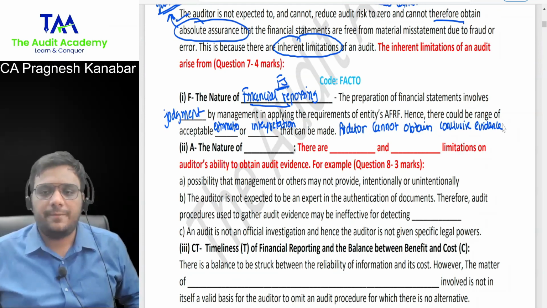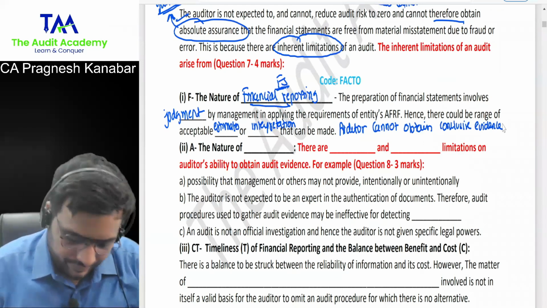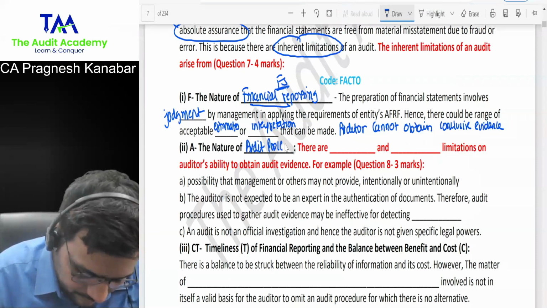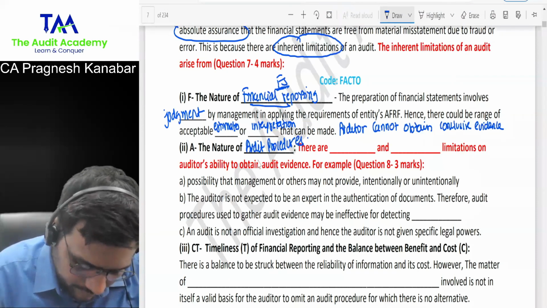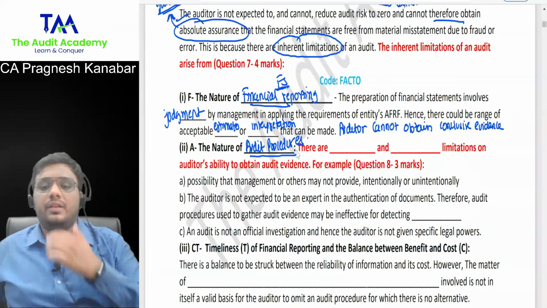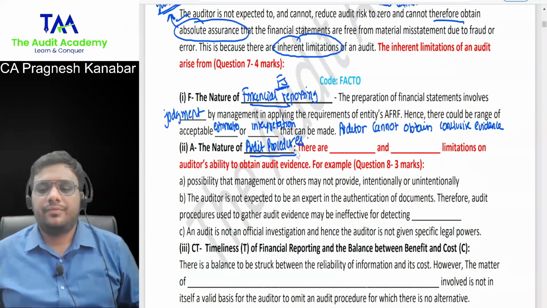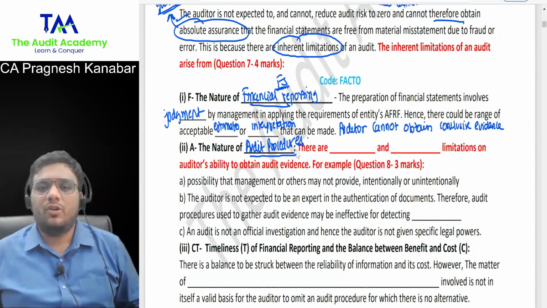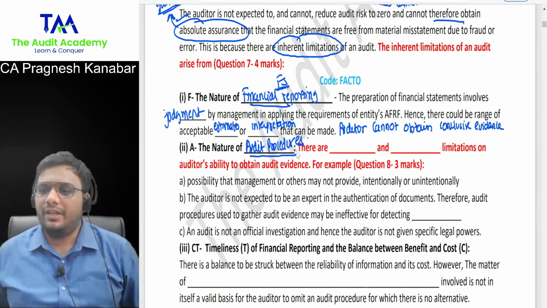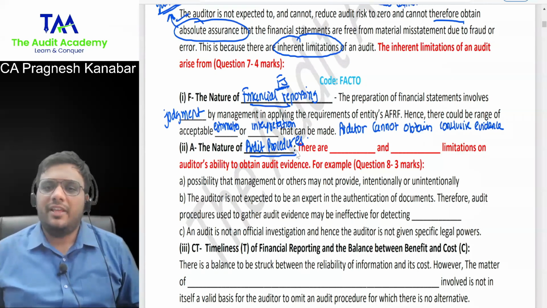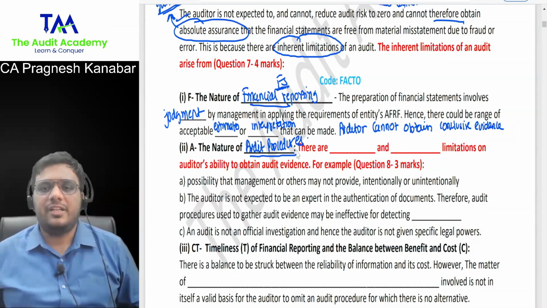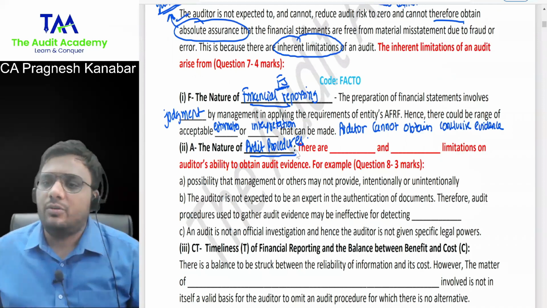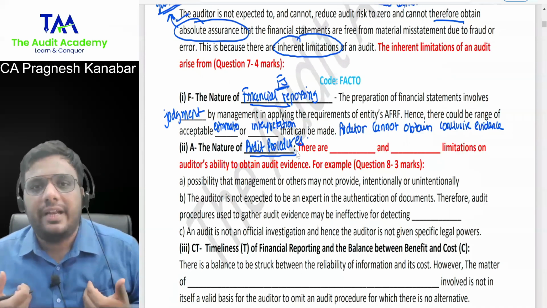Yes, sir. Okay. The second limitation is the nature of audit procedures. There is a joke. People in the economy say that auditor should be able to detect everything. Auditor should be able to do this. But they forget that with great power comes great responsibility. With limited power comes limited responsibility. In Companies Act 2013, we have not been given legal rights also properly.